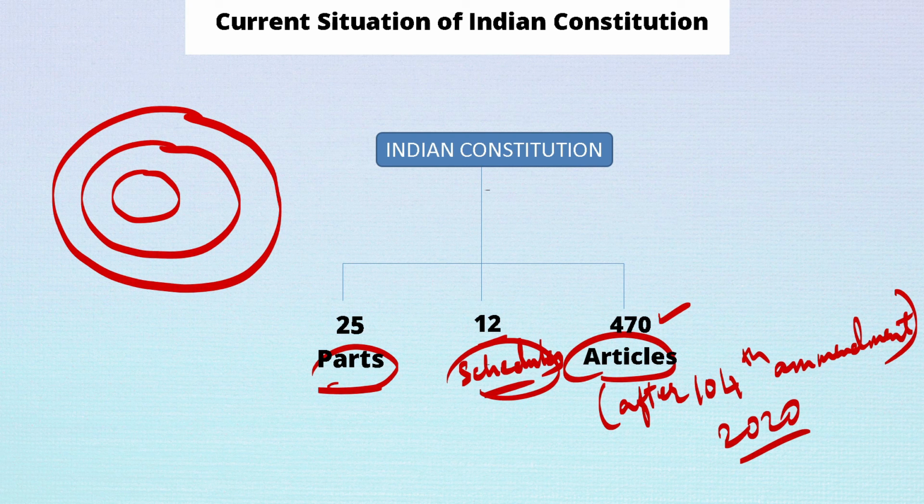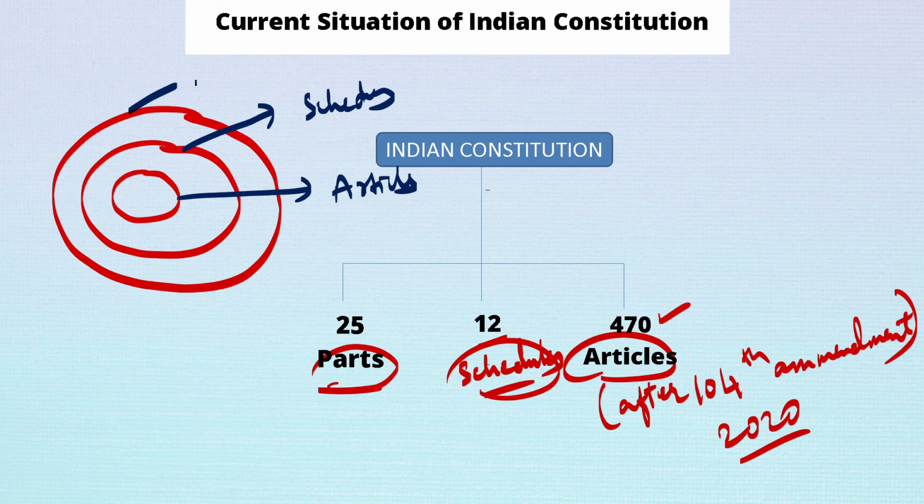I name the innermost part as the articles, the middle one as the schedule, and the outermost one as the parts. So this is the difference. Under each part there are schedules, and under each schedule there are various articles related to that particular schedule.